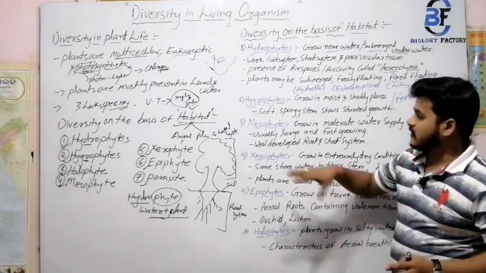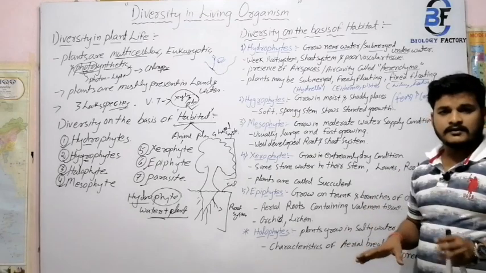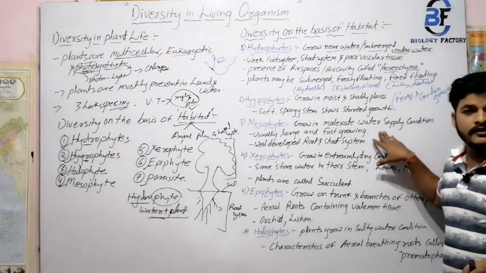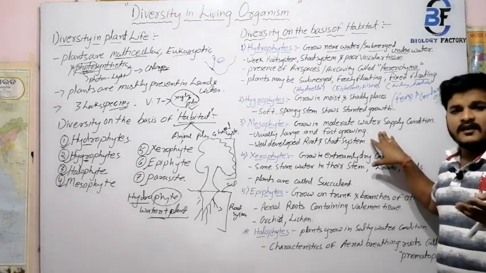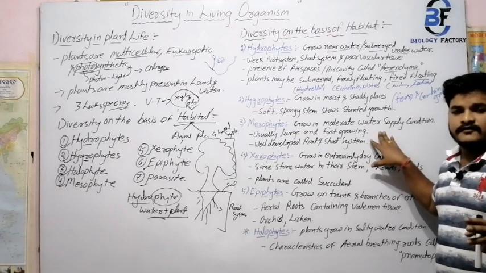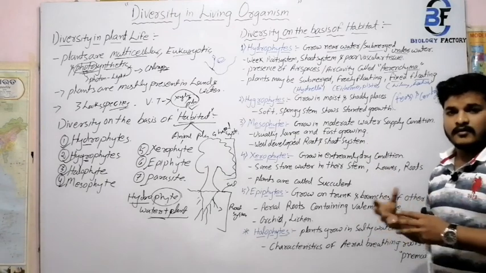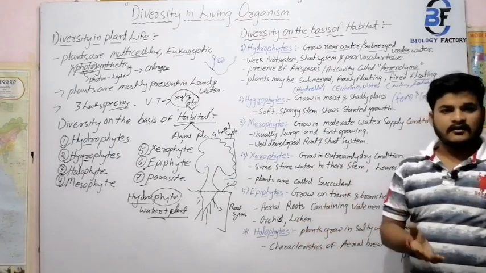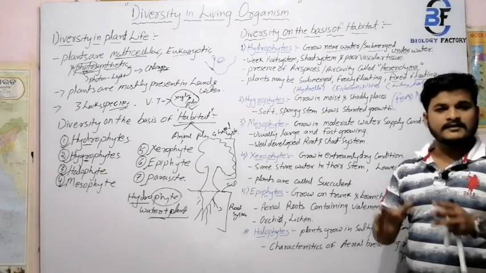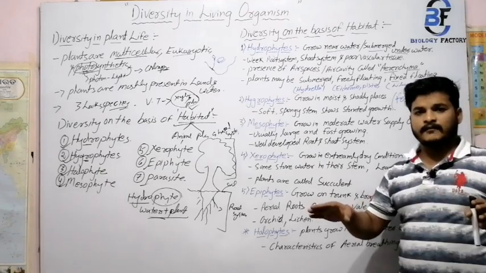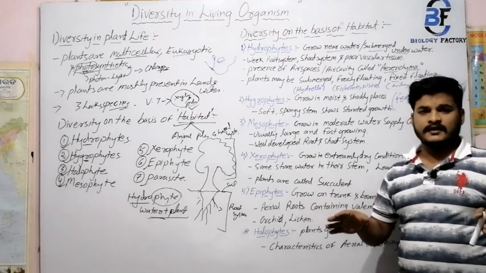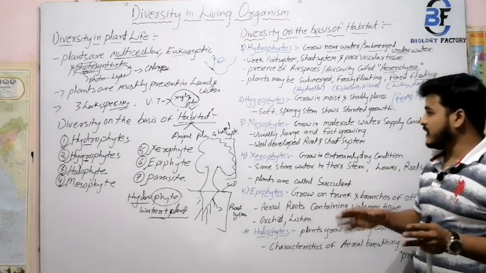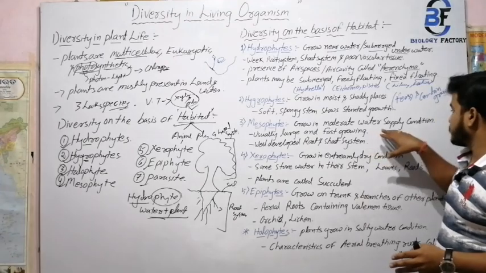Next, after halophyte, is mesophyte. It is just the common plant, the mesophyte. Mesophyte means the plants which grow in moderate conditions. Moderate condition means there is the presence of a limited amount of water. That means there is no presence of a lot of water, and it is not the xerophytic condition. That means the soil is not dry. There is a balanced type of nutrient medium and a balanced type of water body. So the plants which grow in that balanced soil condition are known as mesophytes.